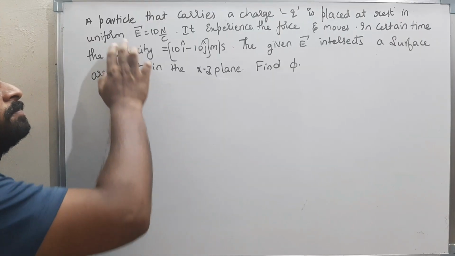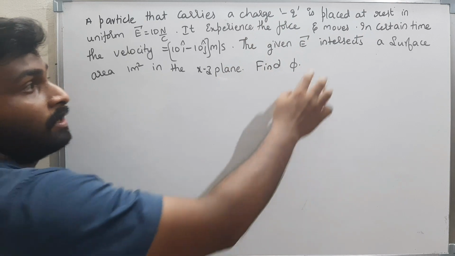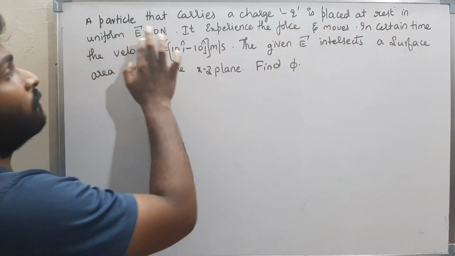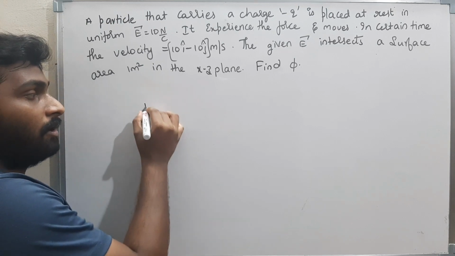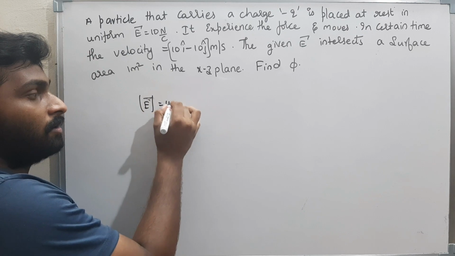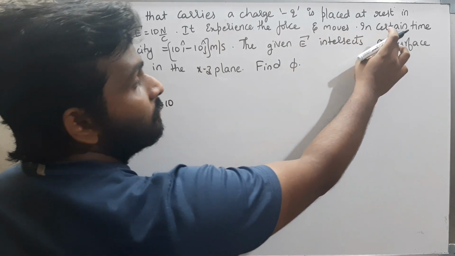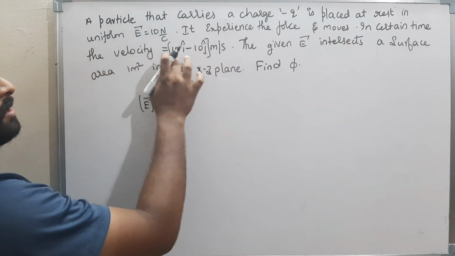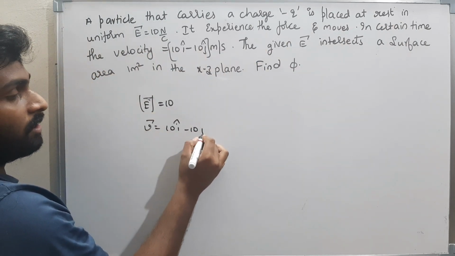Okay, see this question. A particle that carries a charge -q is placed at rest in a uniform electric field of 10 Newton per Coulomb. Well and good. The magnitude of the electric field is 10. It experiences a force and moves. In a certain time, the velocity vector is given as 10 i cap minus 10 j cap.